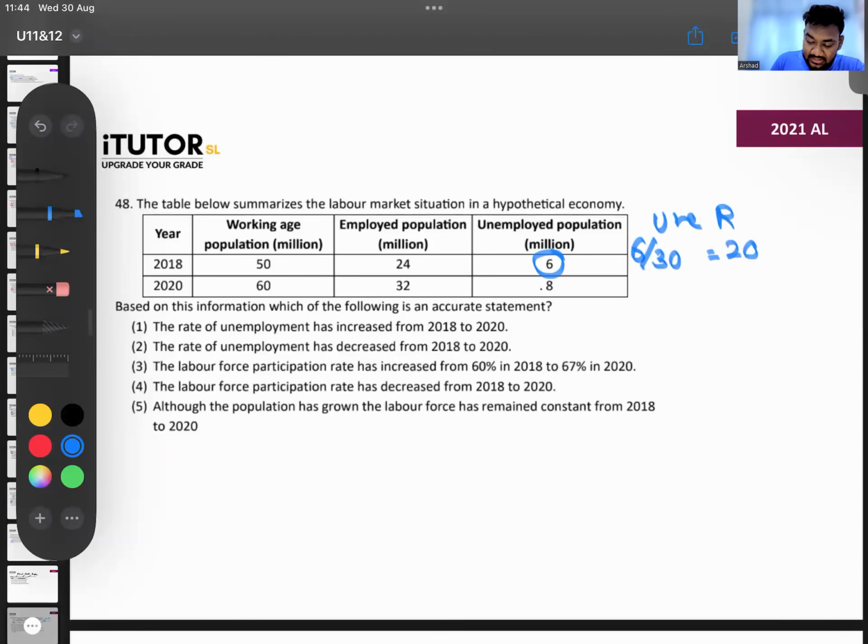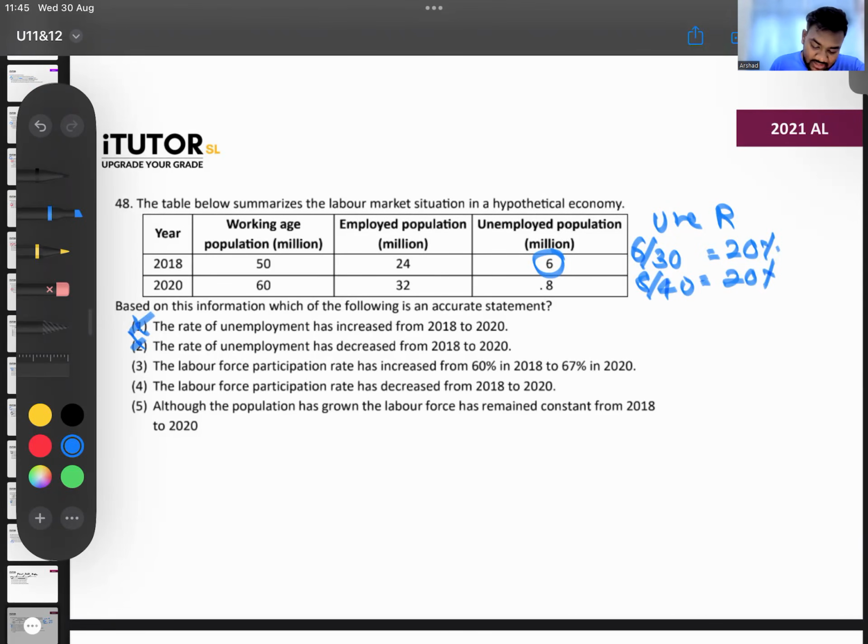That is 20%. In 2020, 8 and 32, so that is 8 over 40. So that is also 20%. So here the rate of unemployment has increased. Can you cut that off? Agreed. Rate of unemployment has increased, cut off. Rate of unemployment has decreased, cut off. Rate of unemployment has remained constant, 20 and 20.